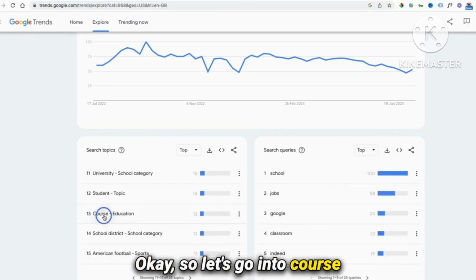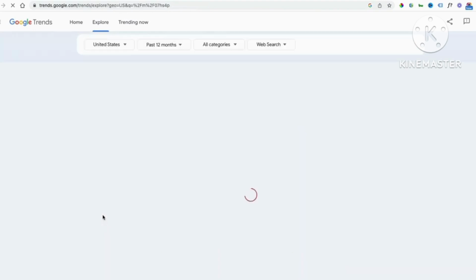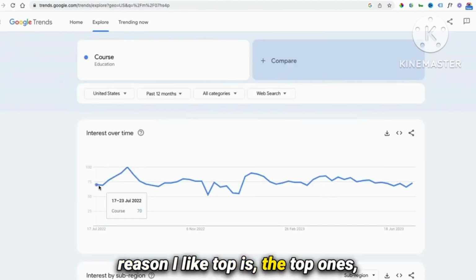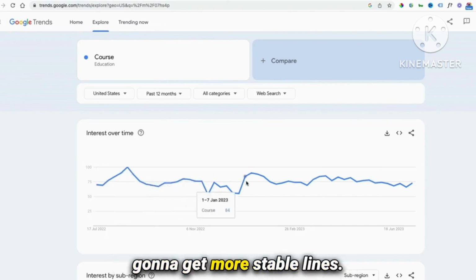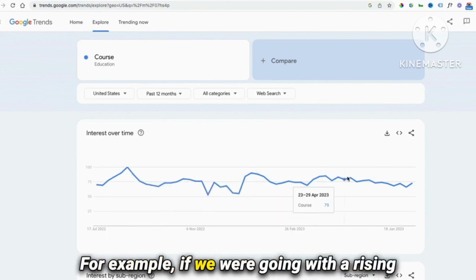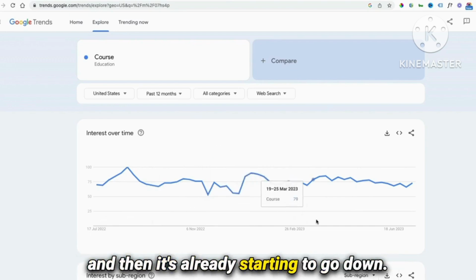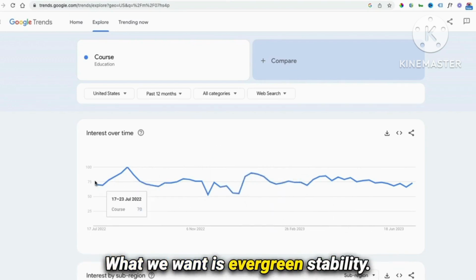Okay, so let's go into course and see what we get here. So what you want to see, and the reason I like top, is that you're going to get more stable lines. For example, if we were going with a rising star, you might see a spike going up, and then it's already starting to go down. What we want is evergreen stability.